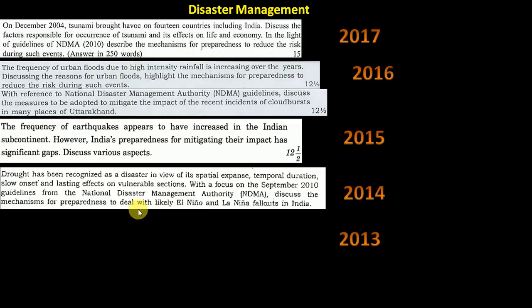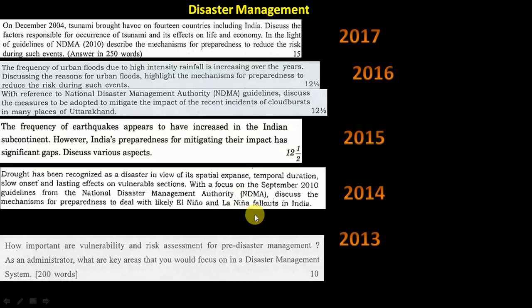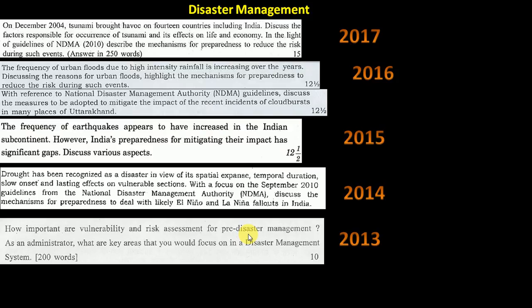2014 again NDMA, a detailed question about how it is recognized as a disaster, the whole process, and here El Nino, La Nina is there, because drought problems have been going on for these 2-3 years. 2013 again pre-disaster management. You should relate the Indian with the international one also, the Hyogo framework or the Sendai framework, which is there in the news. It's 2015 to 30, I think the timeline, so it will be kind of current affairs only, so it has to be dealt with.